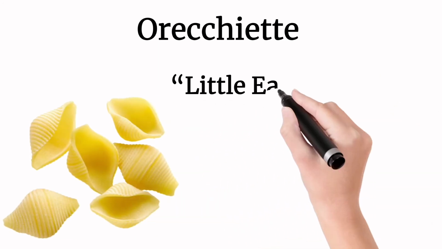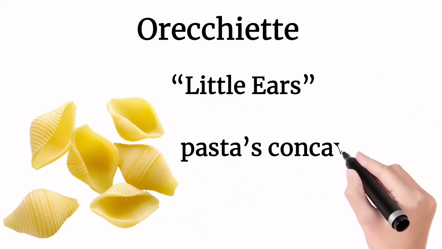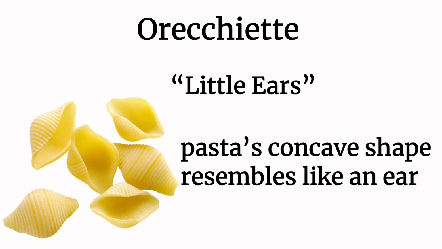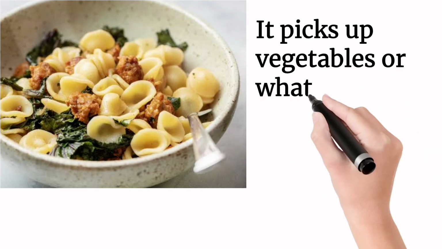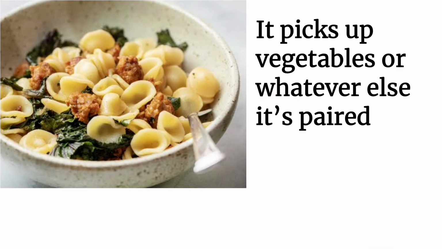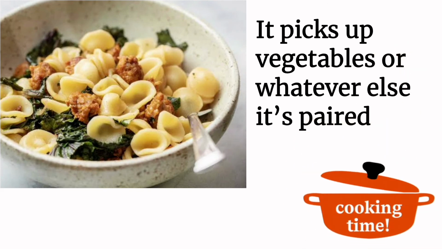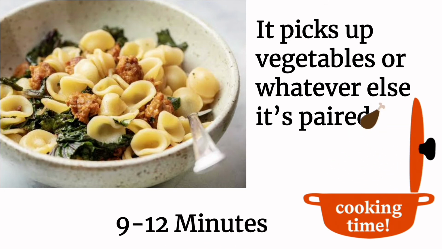3. Orecchiette. Orecchiette translates to little ears, because the pasta's concave shape resembles an ear. The indent picks up vegetables or whatever else it's paired with, making it a great carrier of stronger flavors. Cooking time for this pasta is 9 to 12 minutes.